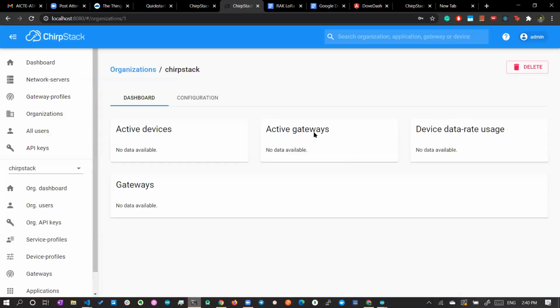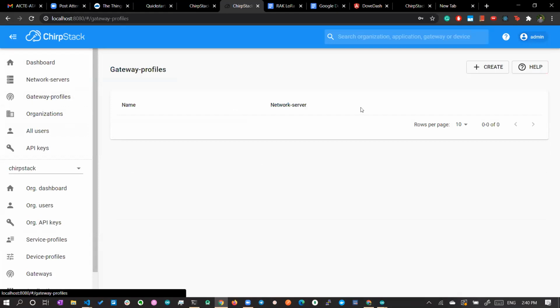After logging in, you will get all these options, right? The very first option is we have to add the gateway. If you go to gateway, there is no gateway added, no device added, no active gateways. Also, the data rate usage has no particular configuration given. So first things first, we have to add the gateway profile. Only after adding the gateway profile will we be able to add a gateway.